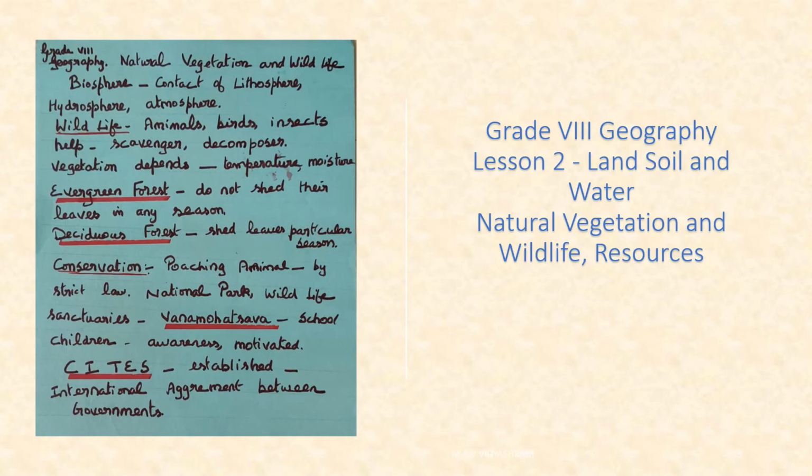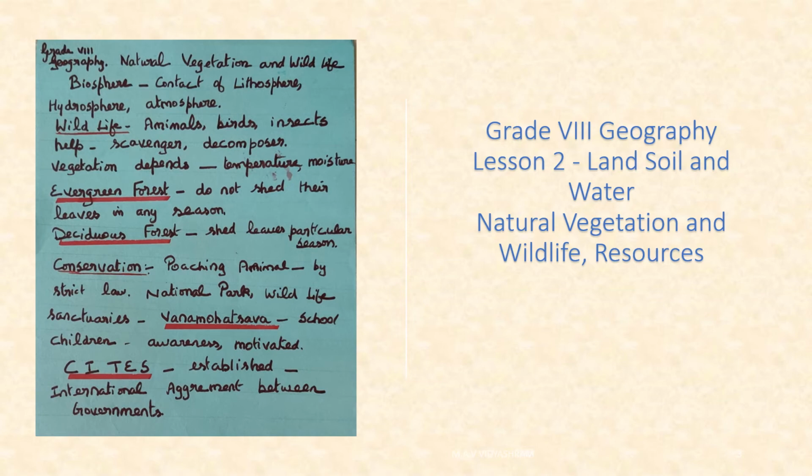Next one. See here, you can see from the little chart, that is biosphere. It is the contact of the lithosphere, hydrosphere, and atmosphere. Wildlife, animals, birds, insects help. Insects help in pollination, and also the birds.